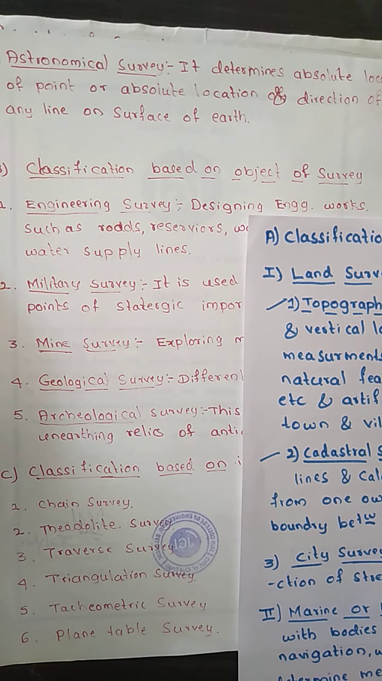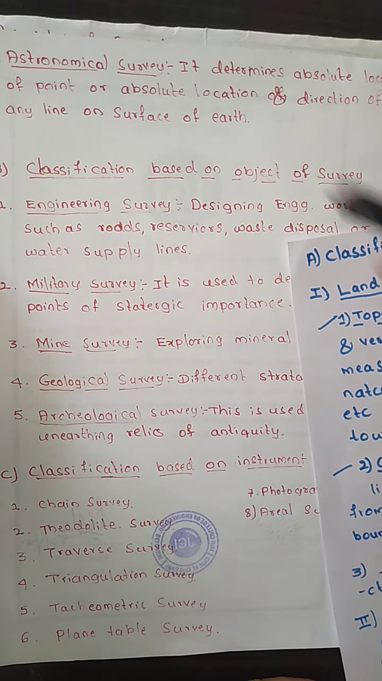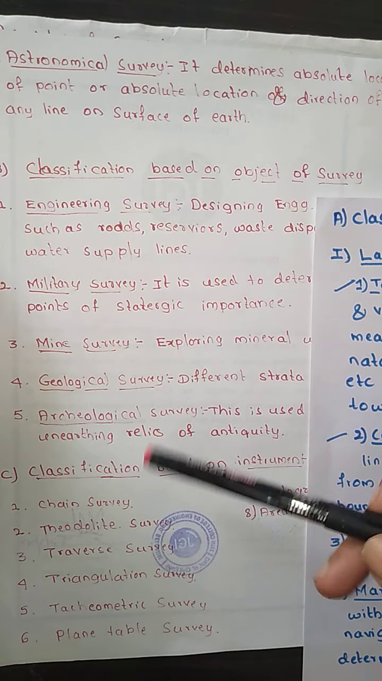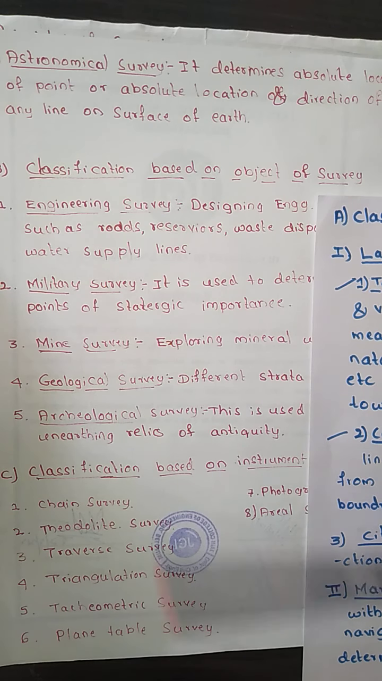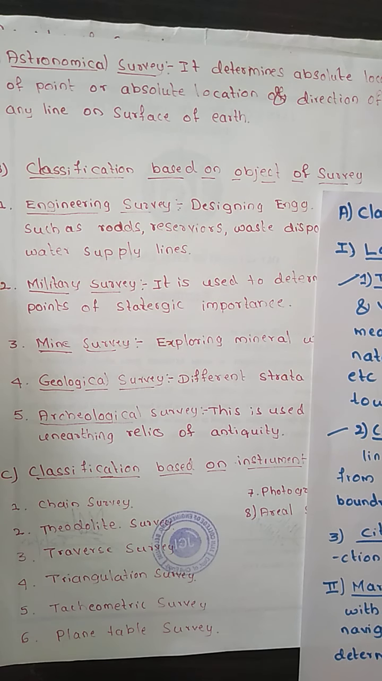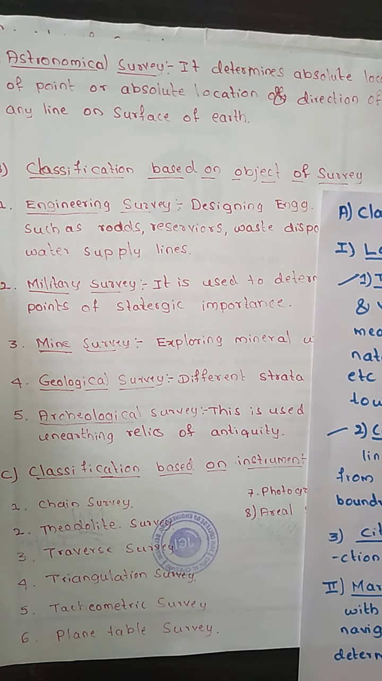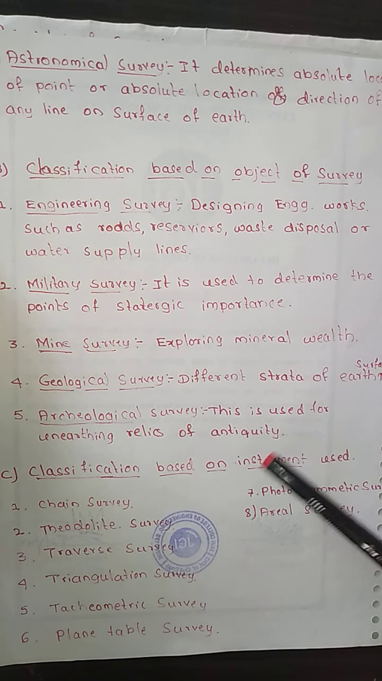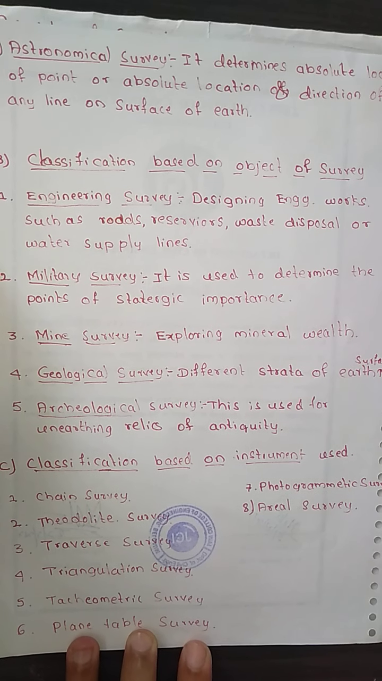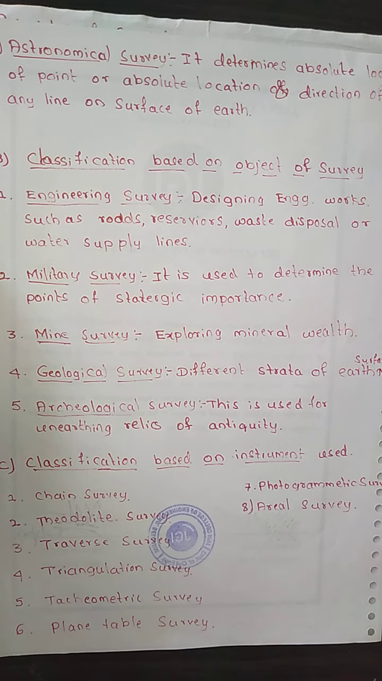Land, water and astronomical survey, we are going to divide it, and then a classification based on the object of the survey. What is the main object of doing a survey? Based upon that, we are going to classify it into engineering survey, military survey, mine survey, geological survey and archaeological survey. Then, based upon the instrument used, whatever instrument we are going to use, according to that we divide the classification of survey.